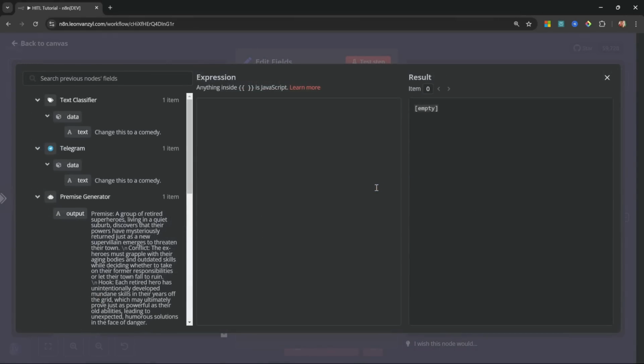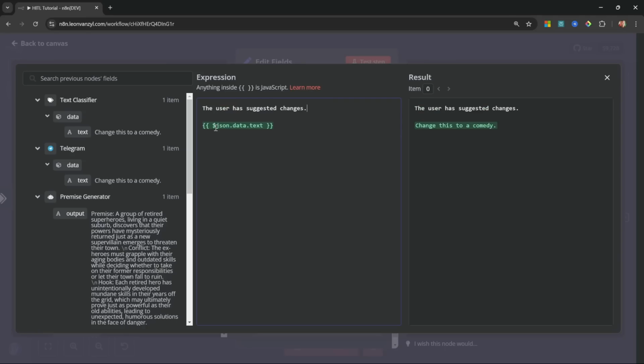Let's open this up, and what we can do is add this instruction from the user, right? Like change this to a comedy. But the agent might be slightly confused by just receiving the text like this. Like, what are we referring to over here? So there's basically two approaches that we can follow here. Either we can add agent memory, but I personally think that's overkill for what we're trying to achieve here. So what I like to do here is to simply add everything we need into this prompt.